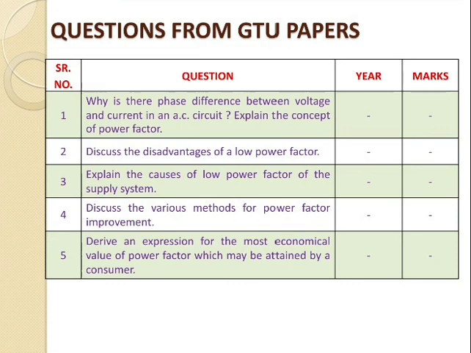Third, explain the causes of low power factor of the supply system. Fourth, discuss the various methods of power factor improvement. And fifth, derive an expression for the most economical value of power factor which may be attained by a consumer. So these are some of the most important questions for the GTU exam.